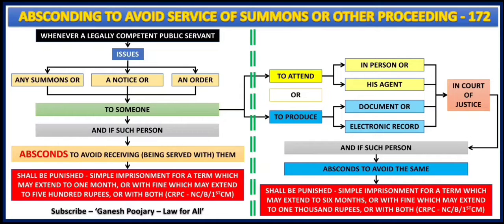Whenever a legally competent public servant issues any summons or a notice or an order to someone, and this summons or notice or order is asking such person to attend in person or send his agent to the court, or is asking such person to produce a document or electronic record in the court of justice, and to avoid such attendance or production of document or electronic record, if such person is absconding, that is also a punishable offense. And what is the punishment?